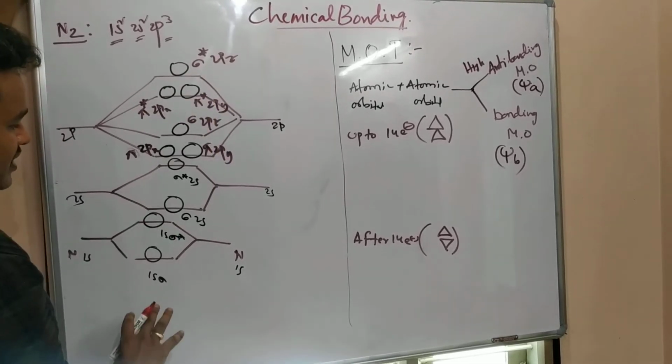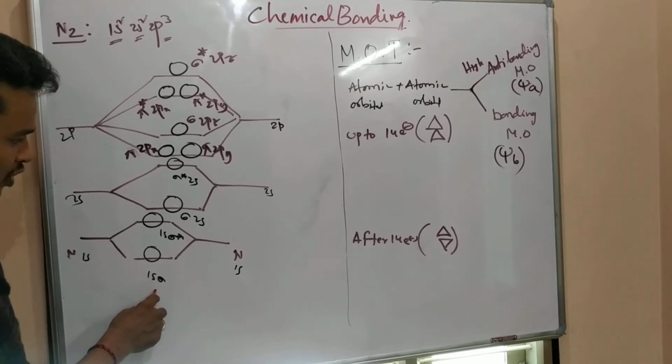Now come here. These are the energy levels, and if you want, you can write them: lower, higher, higher, higher.